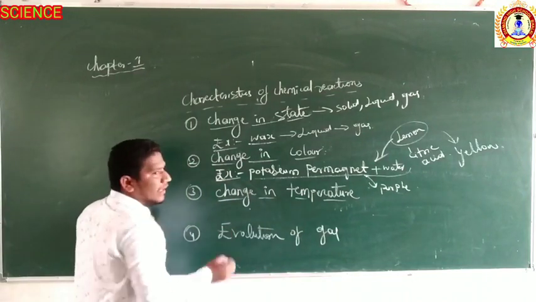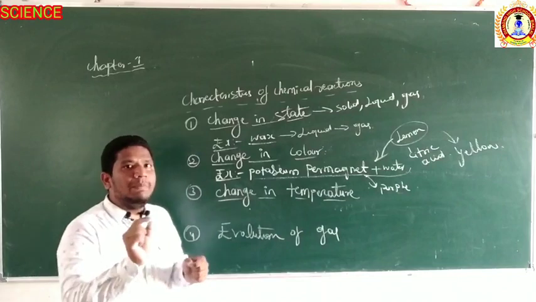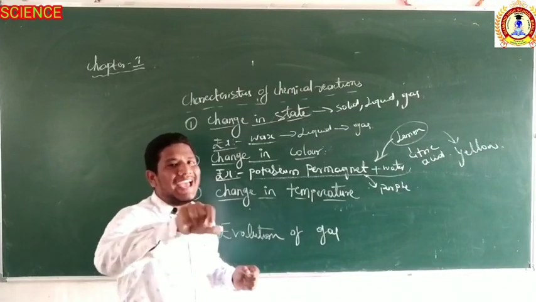Then the third is change in temperature. Just take zinc. Zinc is a metal. When zinc is cut into small pieces, it is known as zinc granules.